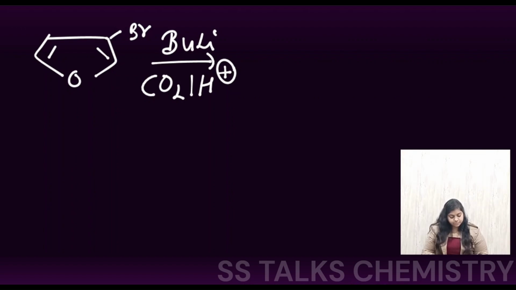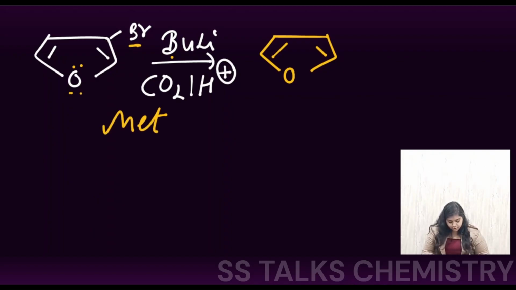Now here again butyl lithium is passed, and we have Br substituted at the third position, and the lone pair of the oxygen is also present. Now in this case oxygen is not going to show chelation with the lithium. In fact, what is going to happen is there will be a metal halogen exchange reaction.